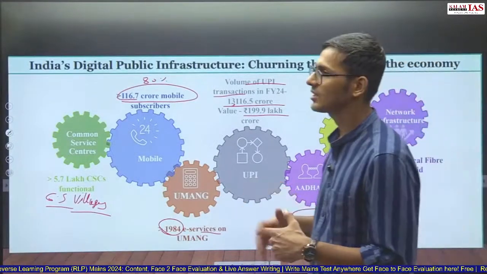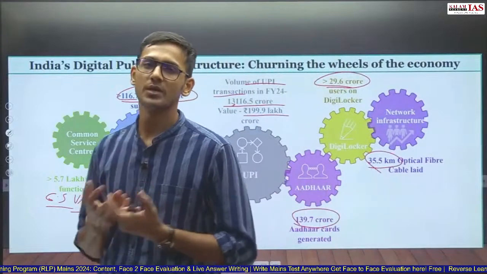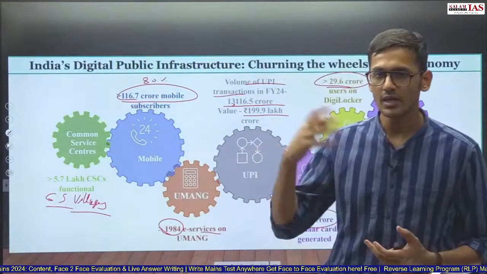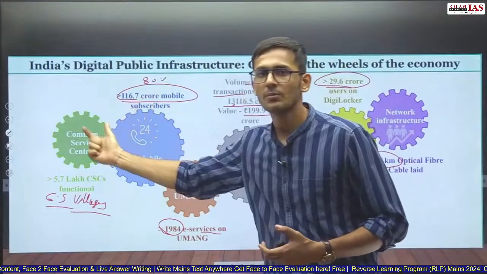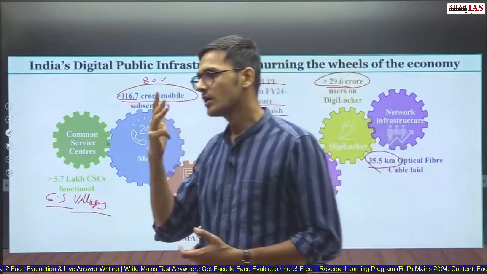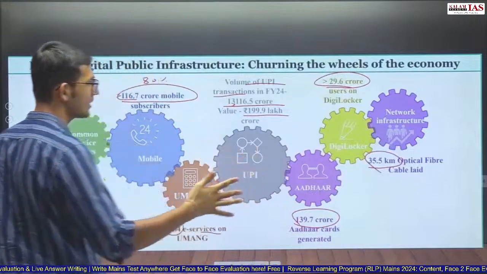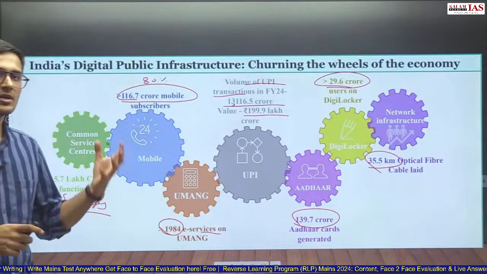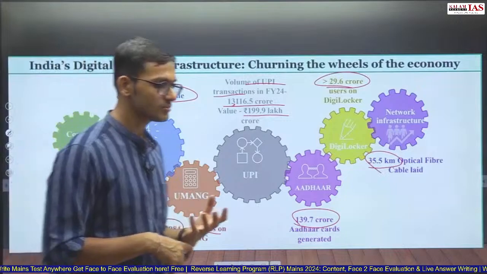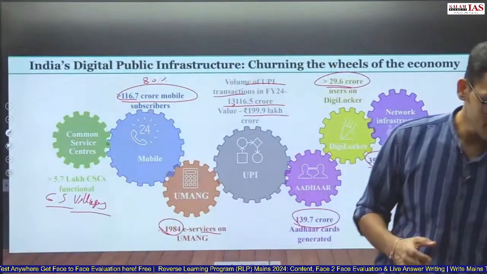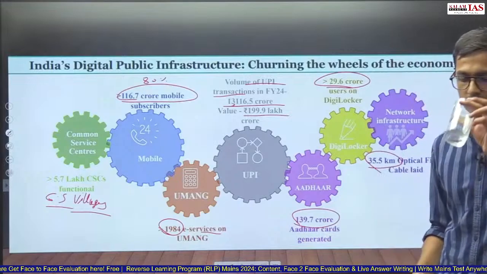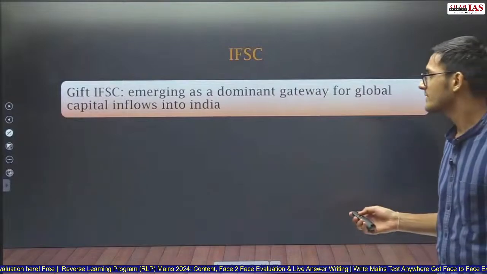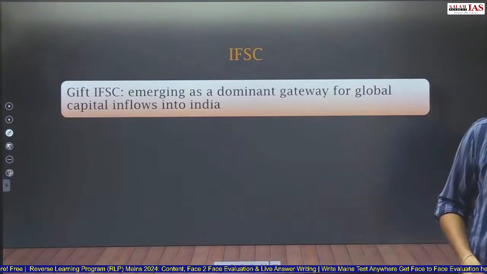In digital public infrastructure, now there is a lot of confusion among aspirants. What do you mean by digital public infrastructure, and what is there in the digital public infrastructure? So whenever you think about digital public infrastructure, think about common service centers, think about Aadhaar, think about mobiles, and think about UPI, think about network infrastructure, for example, optical fibers, think about DigiLocker, etc. So for all these government apps, which are provided to you for better services that the government is providing, you can use the term digital public infrastructure.